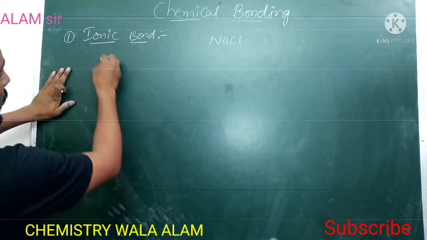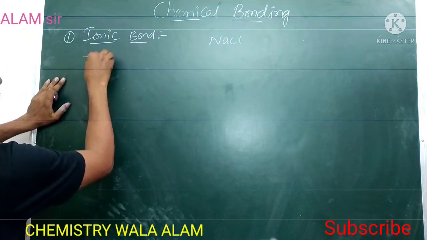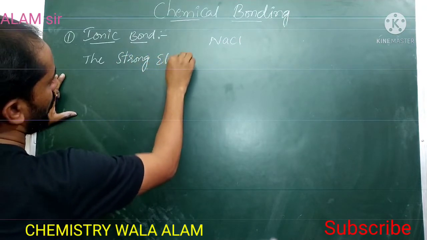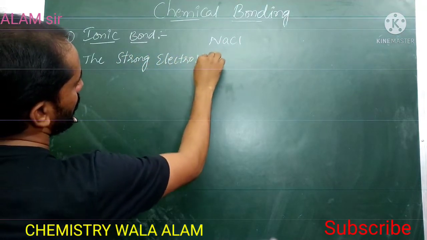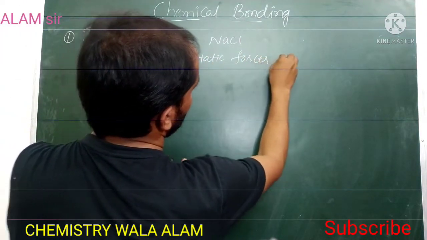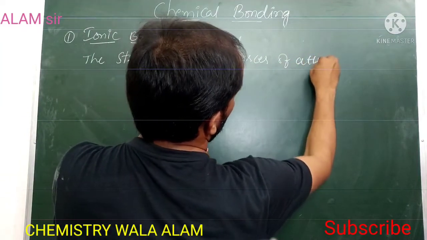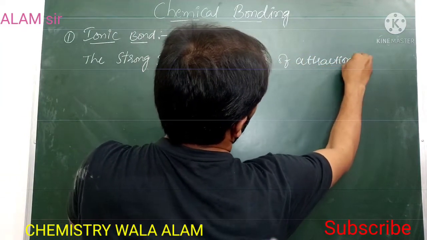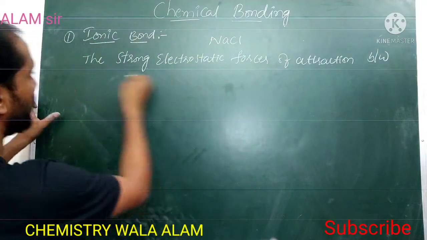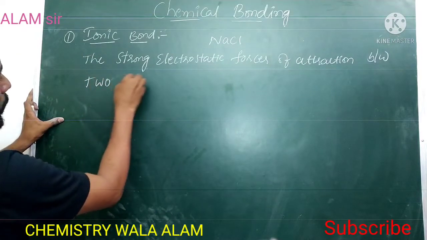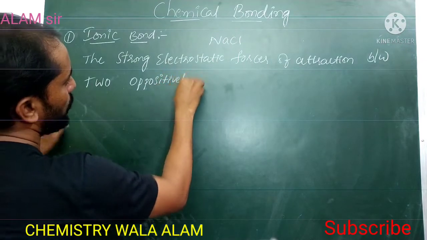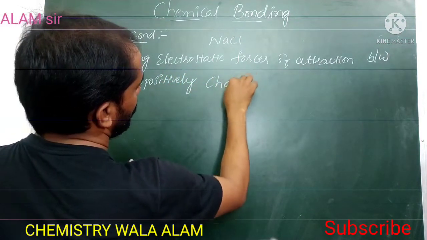The definition can be said as: the strong electrostatic force of attraction between two oppositely charged ions.